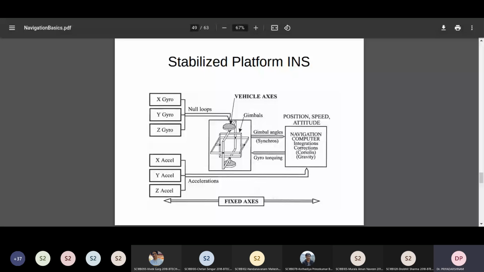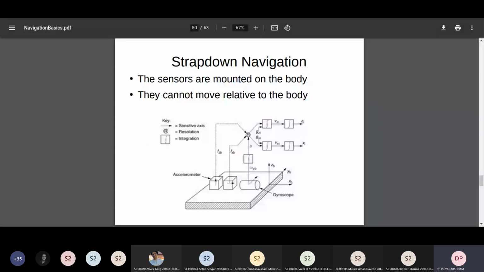Okay. So let us now look at the strap-down navigation system. In the case of strap-down navigation system, the sensors are directly mounted onto the body. There is no platform which is stabilized. So therefore, what would happen? The accelerations measured are with respect to the body frame at that instant of time. Now the question arises, then why do we call them inertial sensors? So you have to imagine instantaneously there is an inertial frame which is attached to the body, and then with respect to that particular frame, the measurements are done.